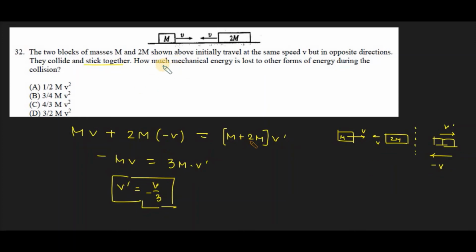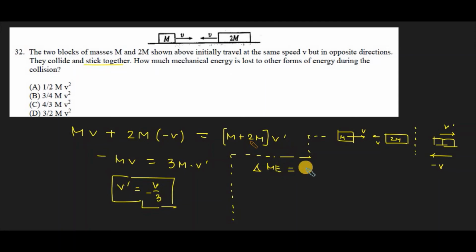Now what we have to determine is how much mechanical energy is lost to other forms of energy during the collision. Mechanical energy consists of kinetic energy and gravitational potential energy. However, there is no change in the gravitational potential energy because all the motions are along the horizontal position, which means there will be a change in the kinetic energy, and that kinetic energy change will represent the change in the mechanical energy.